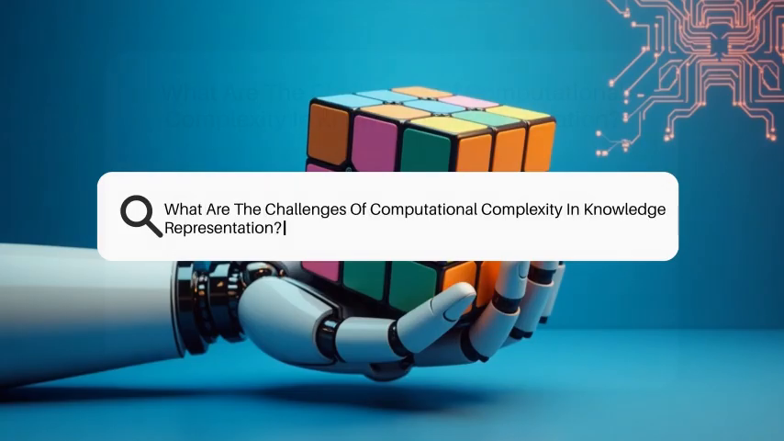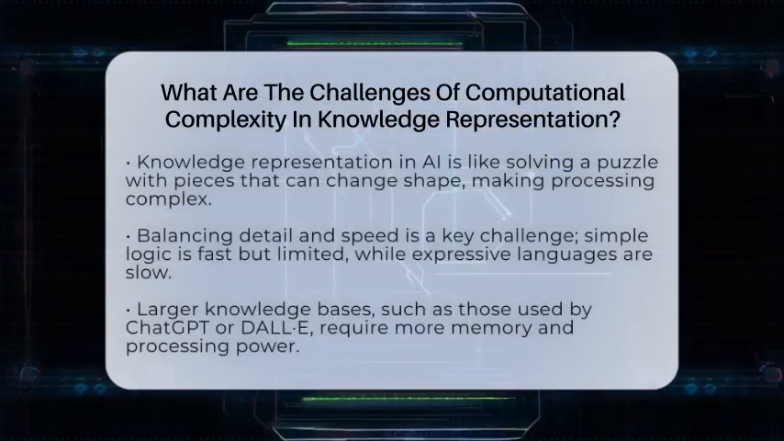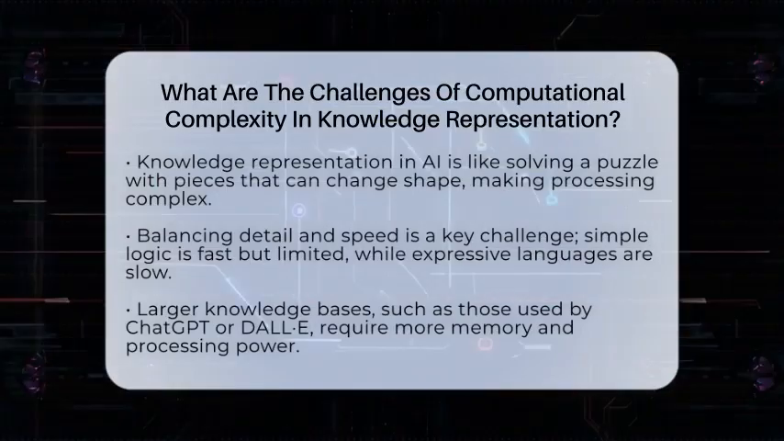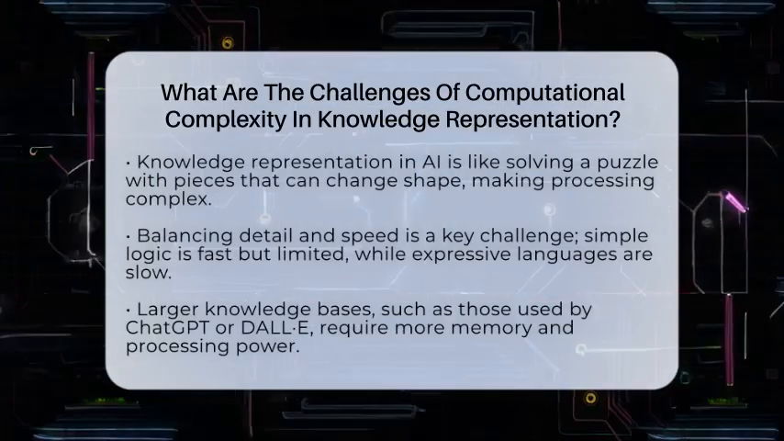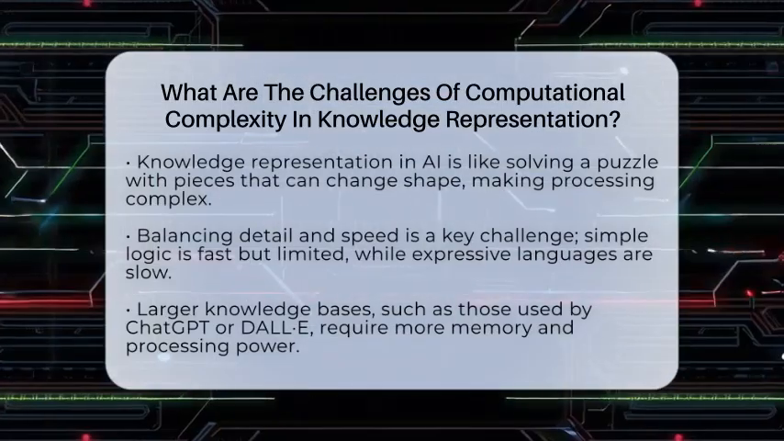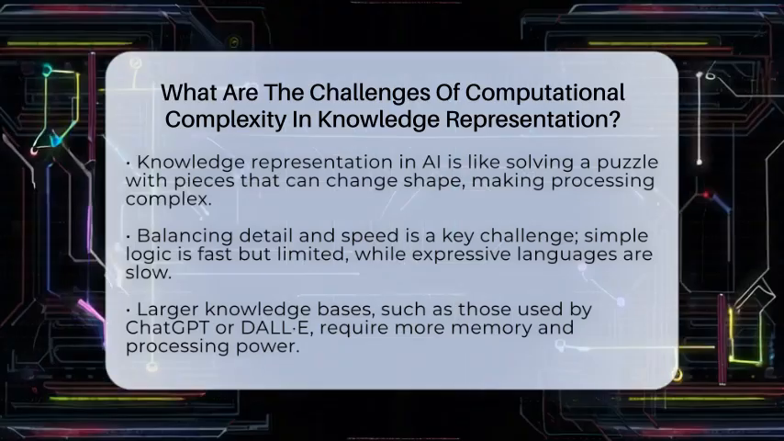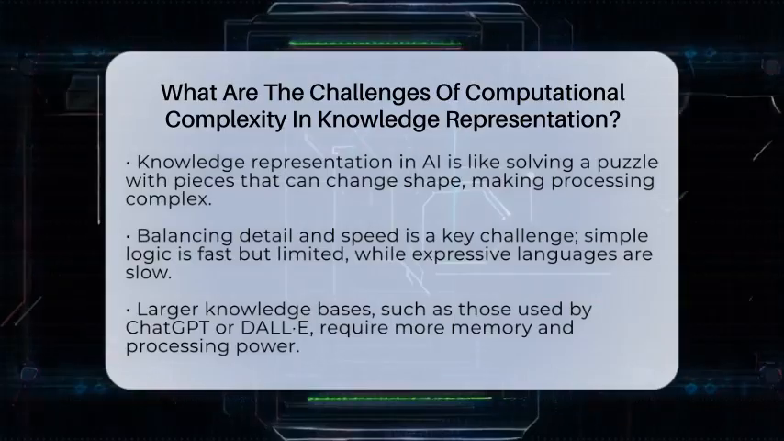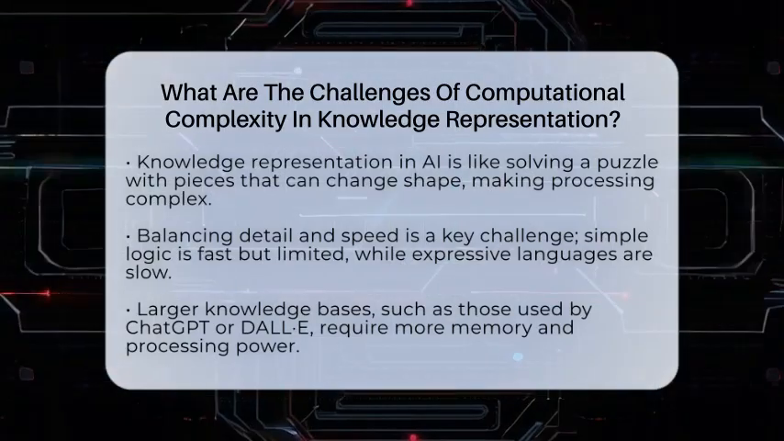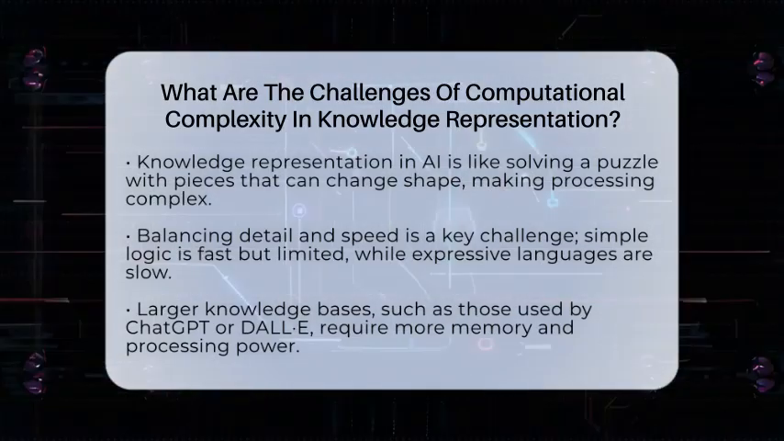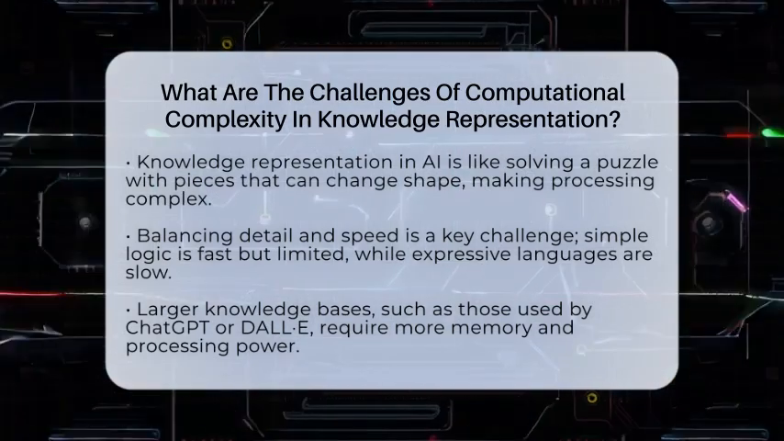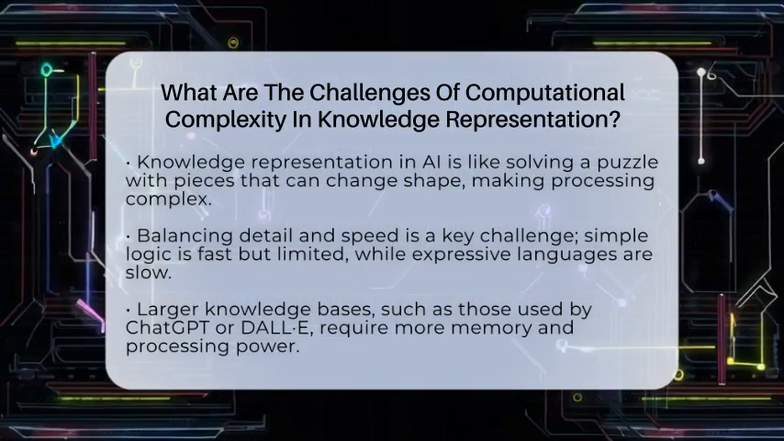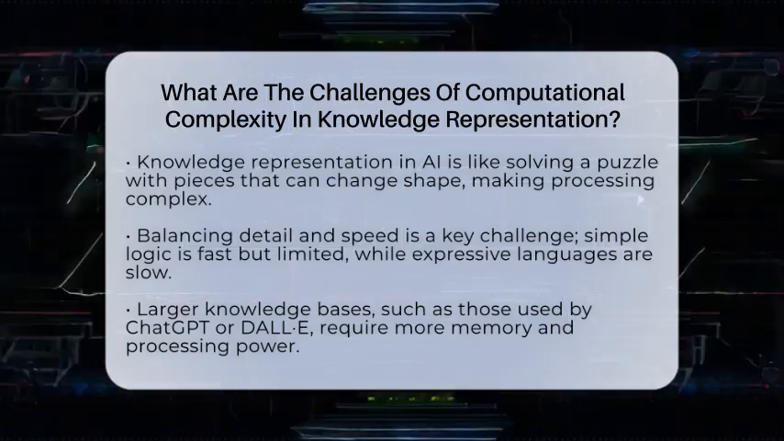What are the challenges of computational complexity in knowledge representation? Imagine trying to solve a giant puzzle where each piece can change shape and size depending on how you look at it. That's similar to what happens in knowledge representation in artificial intelligence. As AI systems try to understand and organize information, they face some tough hurdles related to how much effort it takes to process this knowledge. Let's explore what makes this so tricky and why it matters.